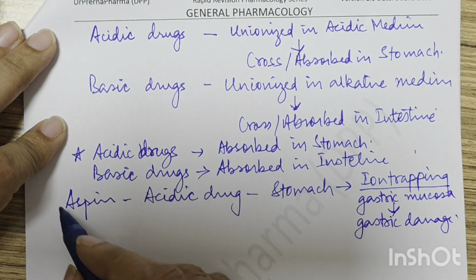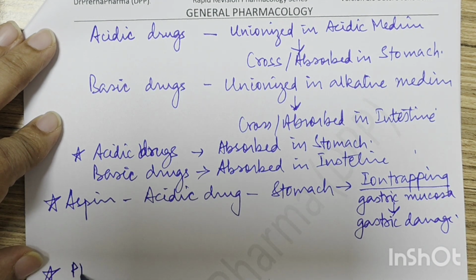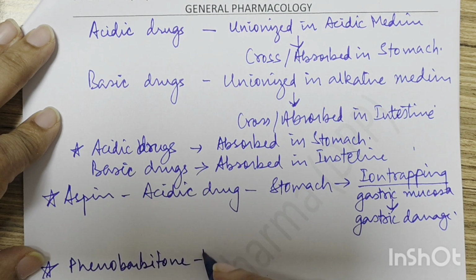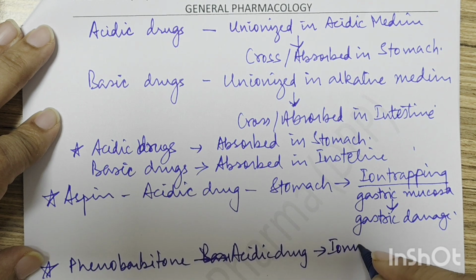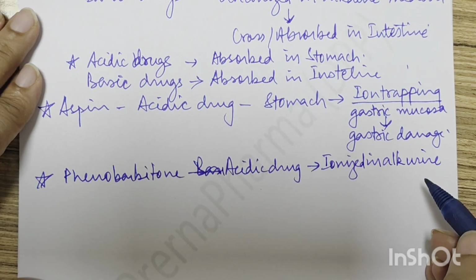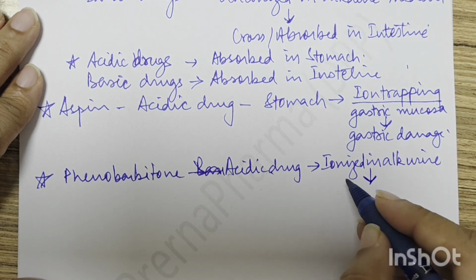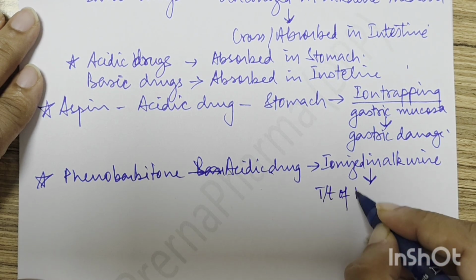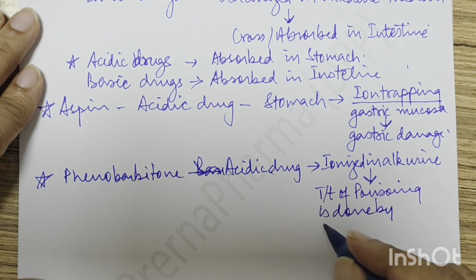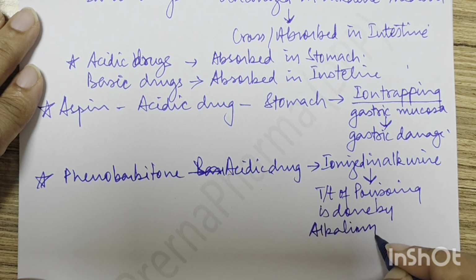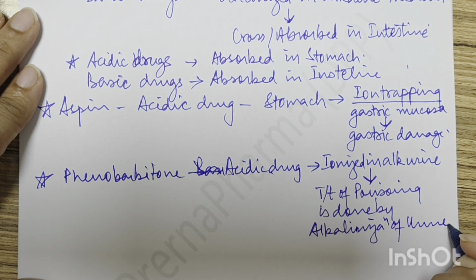Another concept, phenobarbital. Phenobarbital is a barbiturate, right? It is an acidic drug. So it gets ionized in alkaline urine. Phenobarbital acidic drug होती है, ionized in alkaline urine, and so treatment of phenobarbital poisoning is done by alkalinization of urine, right?